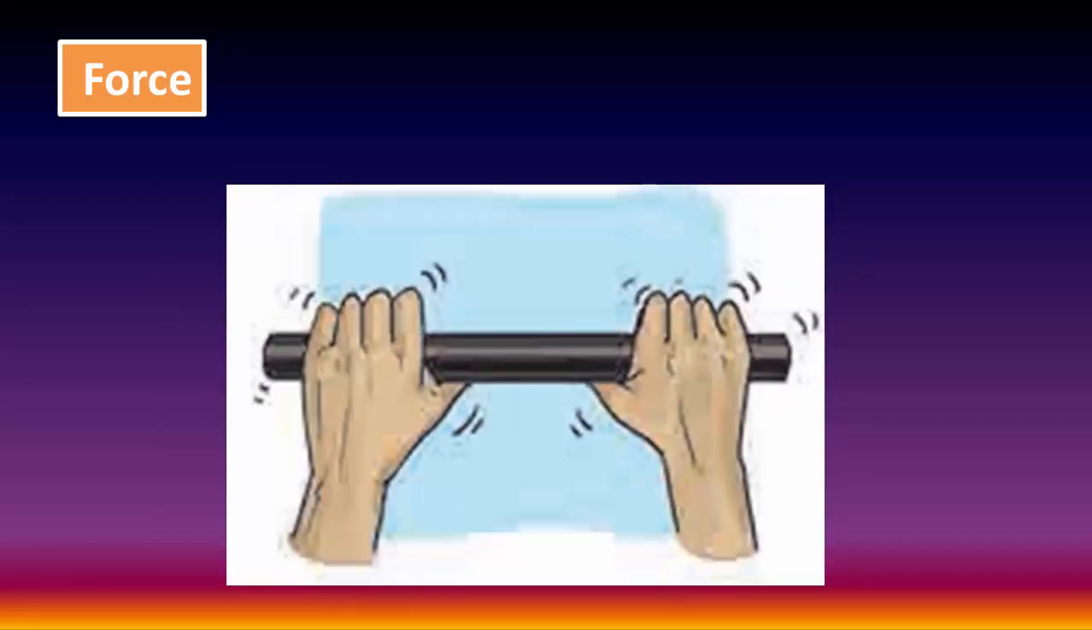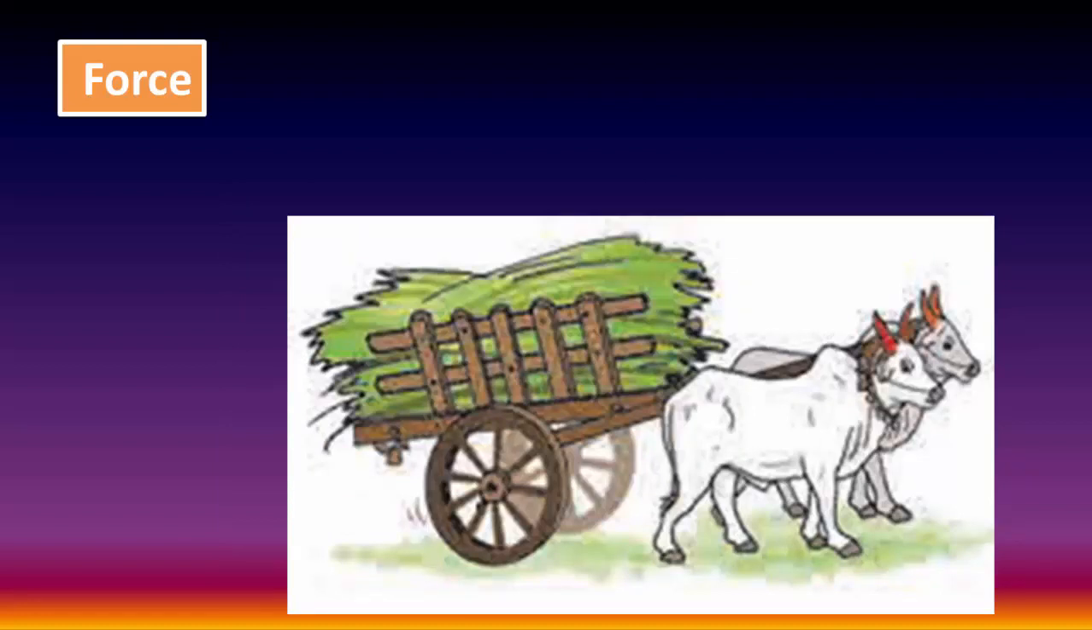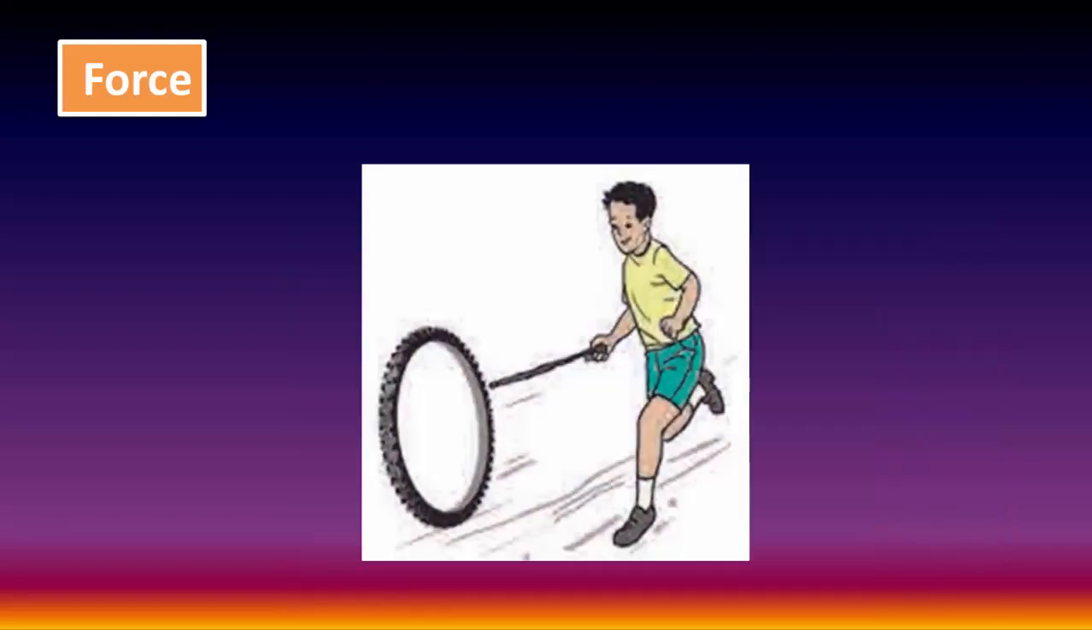Look at this picture. What will we do for breaking this wooden stick? Here also force is applied by the man. What will you do to change the position of the bullock cart? Forward. To change the position of the bullock cart, force is applied by the ox or bullock. In this picture, a boy applies a force on the wheel to change its position.